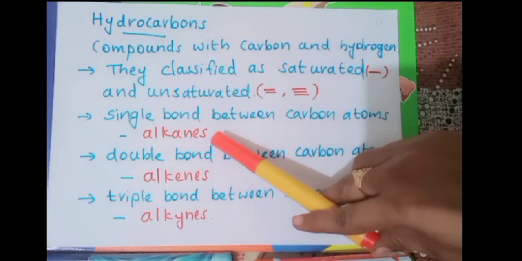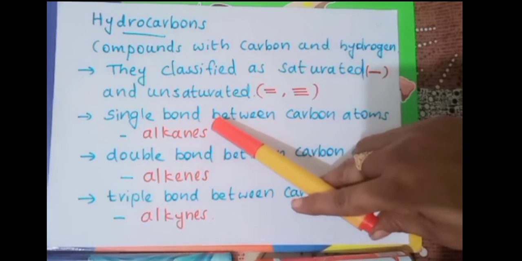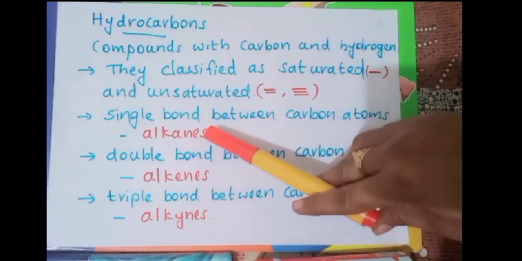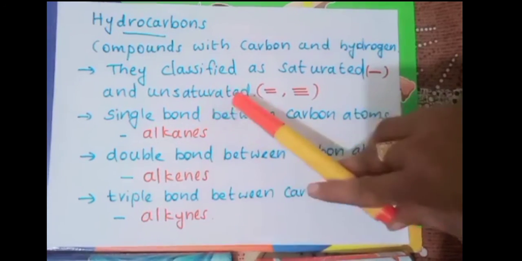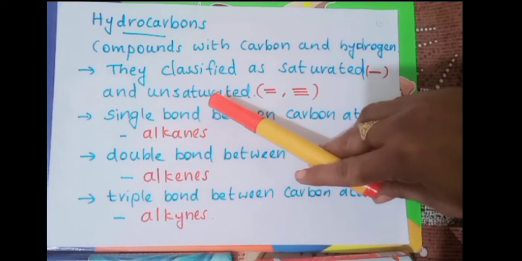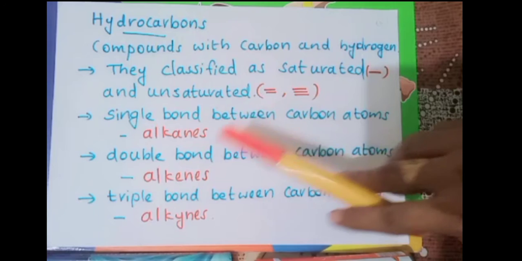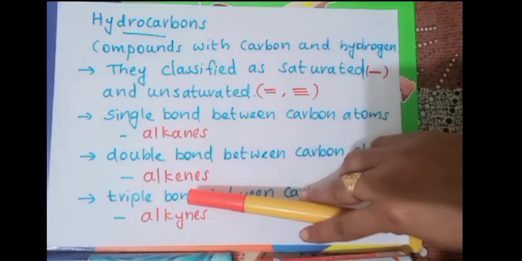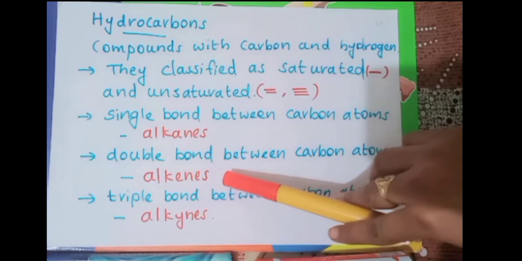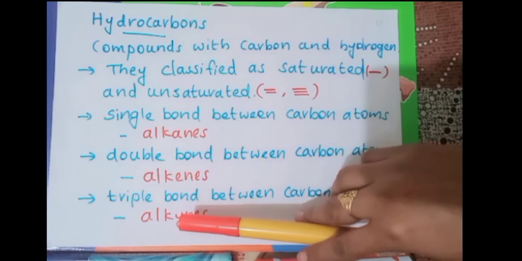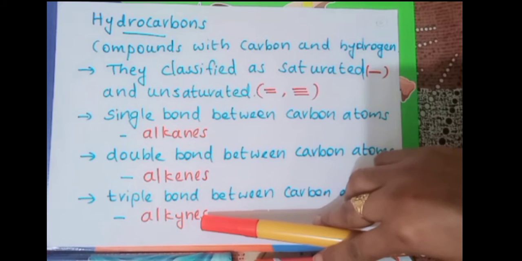Alkanes. Remember, listen to these spellings very carefully. There is a slight difference between the spellings, and that will result in a change of the compound. The second one is the unsaturated compound. In unsaturated compounds, there will be a double bond as well as a triple bond. The compounds with a double bond are called alkenes. And the unsaturated triple-bonded compounds are called alkynes.